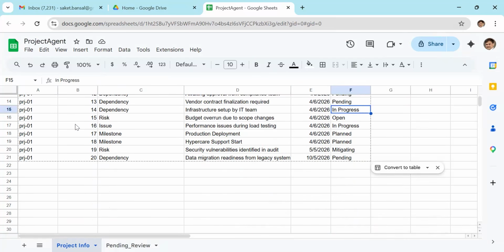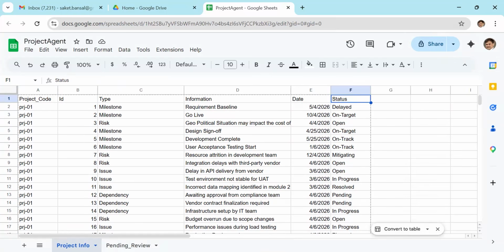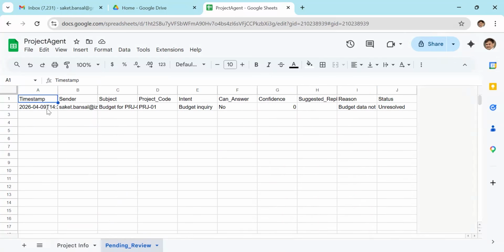I created these 20 records of my project status. And Pending Review is another sheet. Whenever a query is not resolved, the AI will put it here. That's the second action. With the help of these two tools, I run this particular flow.